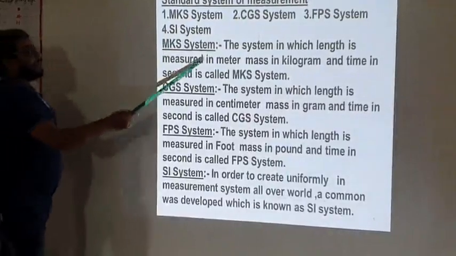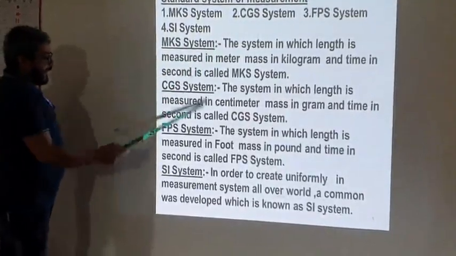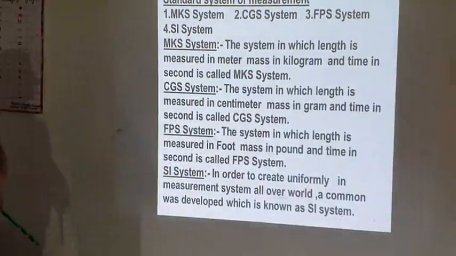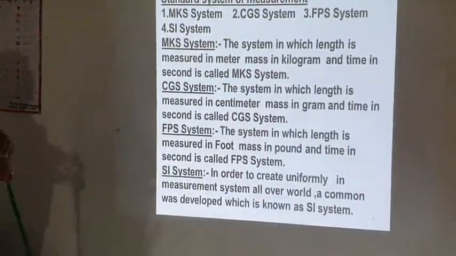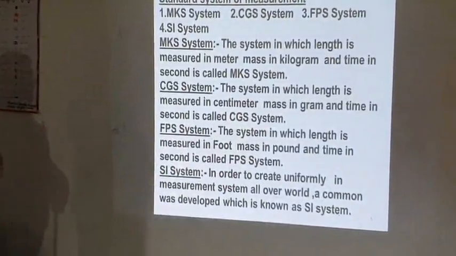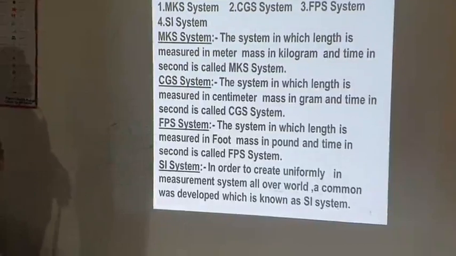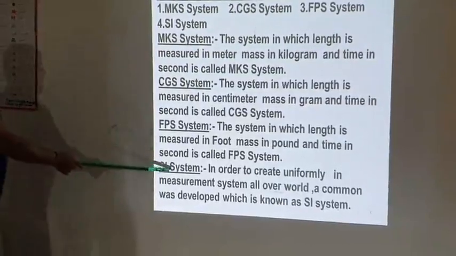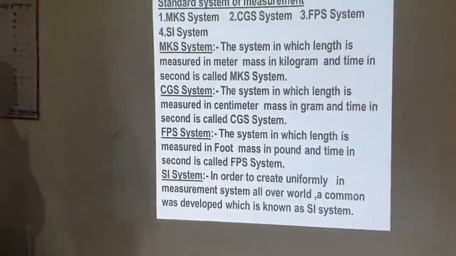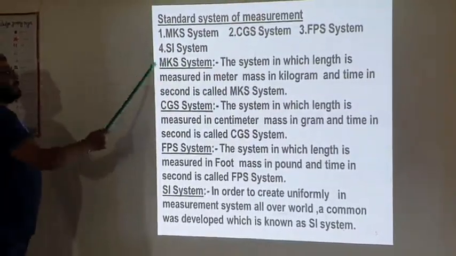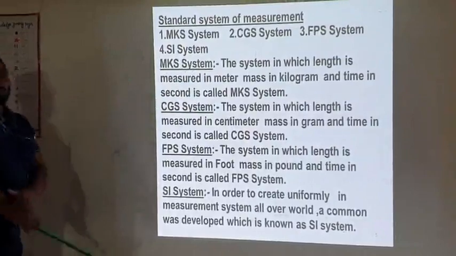In the same way, you should know that internationally they are using the MKS system. Now the SI system: in order to create uniformity in measurement all over the world, a common system was developed, which is known as the SI system. SI system is used all over the world commonly, but in the world the MKS system is also used widely.